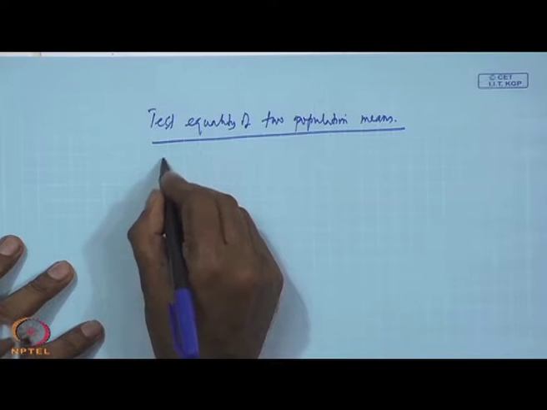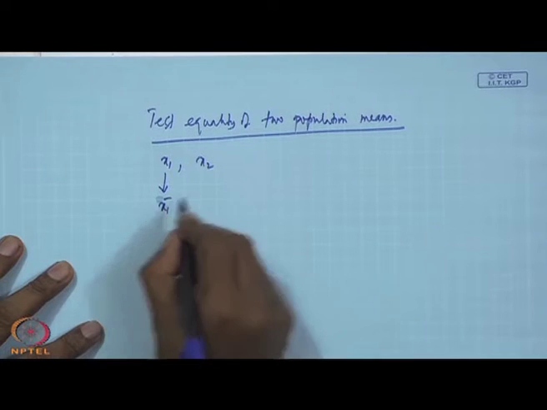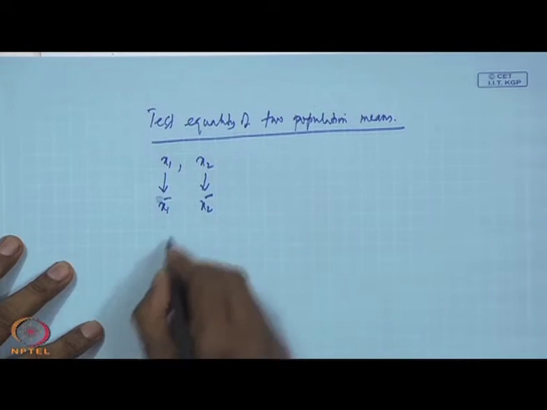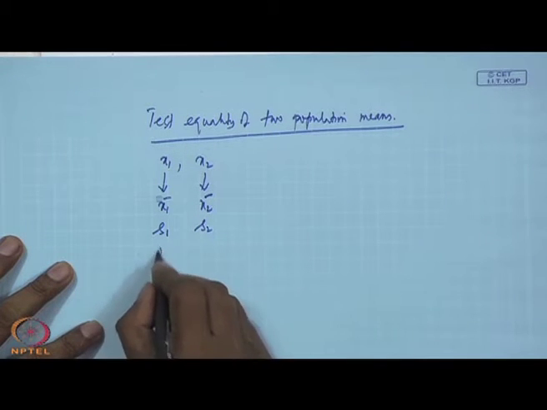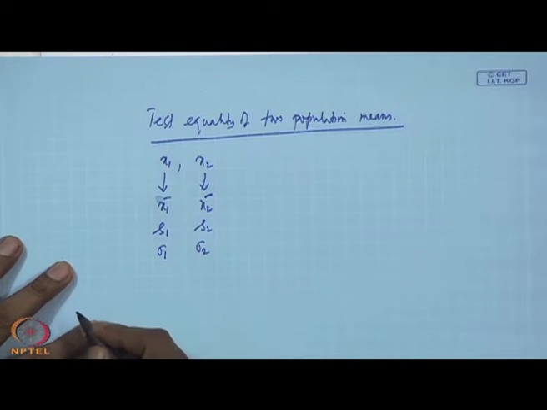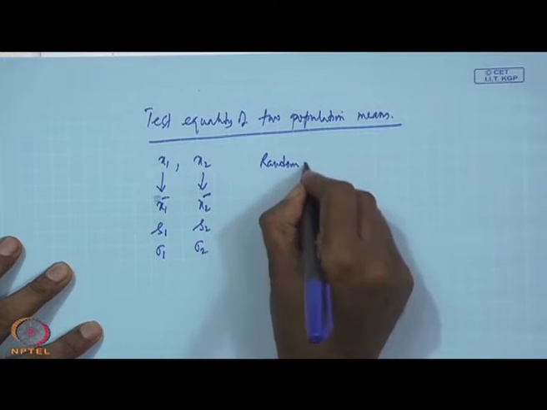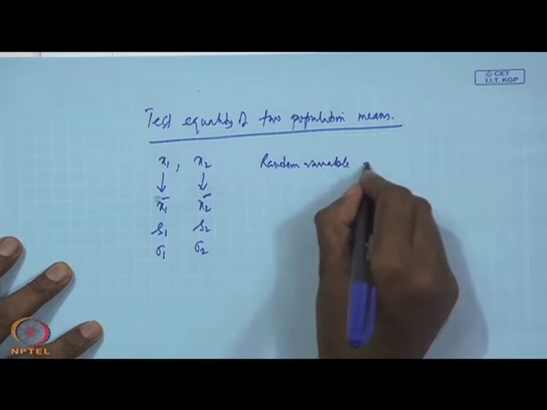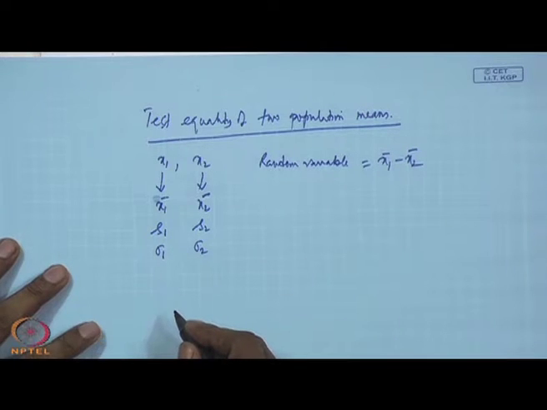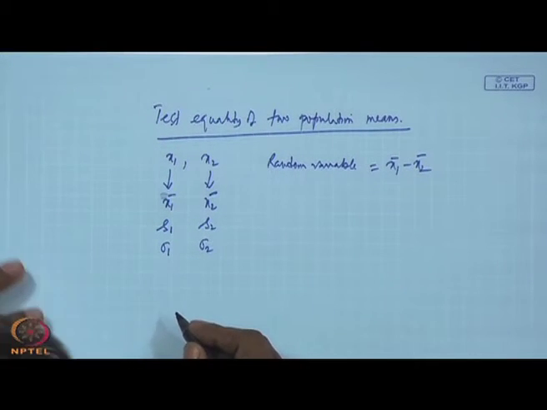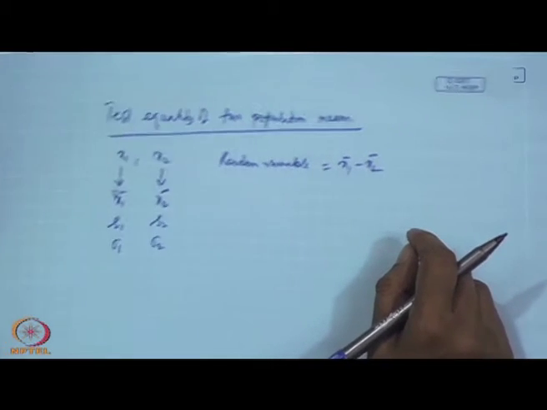There are two variables x1 and x2, and you computed x1 bar and x2 bar. You also computed S1 and S2. You may know sigma 1 and sigma 2 depending on the situation. You have created a random variable which is x1 bar minus x2 bar. You recollect your lecture on test of equality of two population means under the univariate situation.